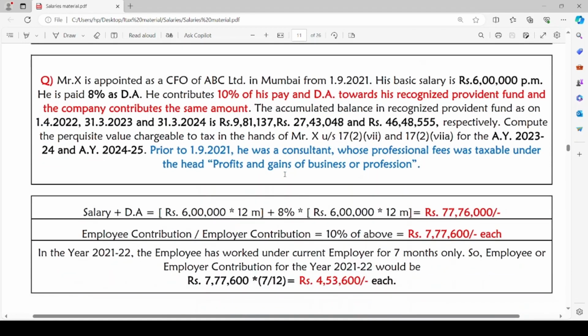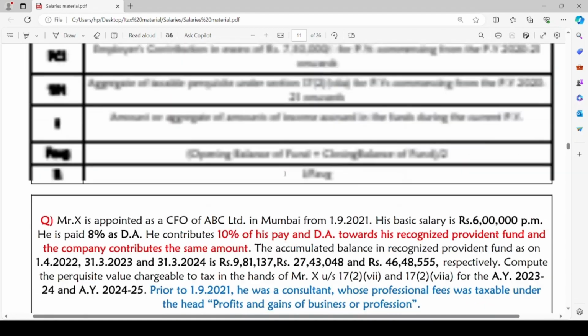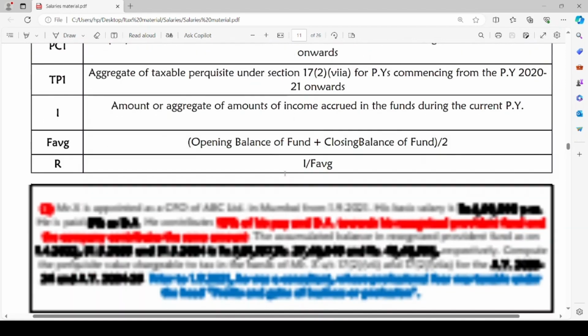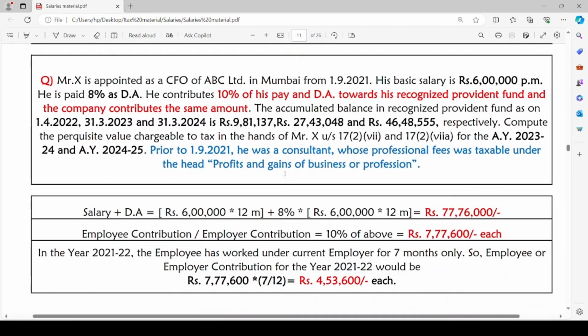Let us solve one question from our institute material to understand this concept clearly. Mr. X is appointed as a CFO of ABC Limited in Mumbai from 1st September 2021. His basic salary is rupees 6 lakh per month. He is paid 8% as DA allowance. He contributes 10% of his pay and DA towards his recognized provident fund, and the company contributes the same amount.